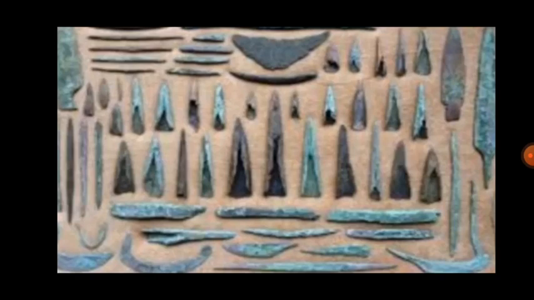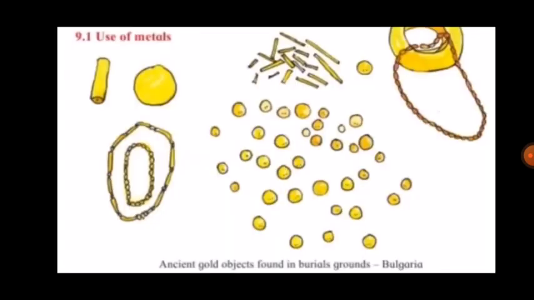This gave rise to the belief that copper was the first metal to come into use. Actually, they say that gold was the first metal to be used, but gold is a soft metal, so it could not be used for making tools and any other implements.